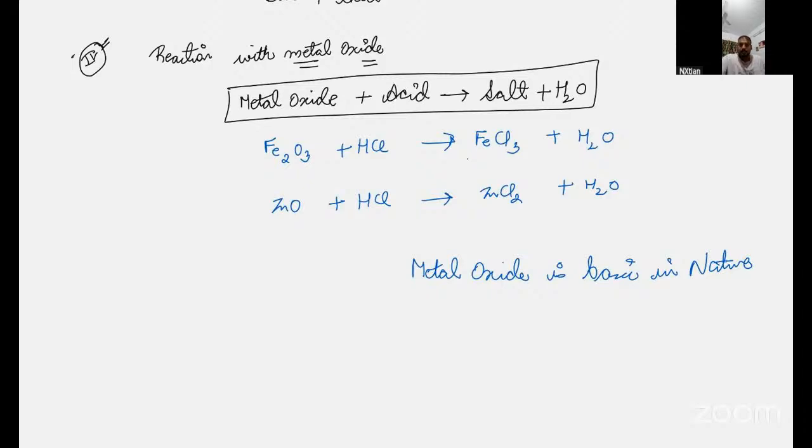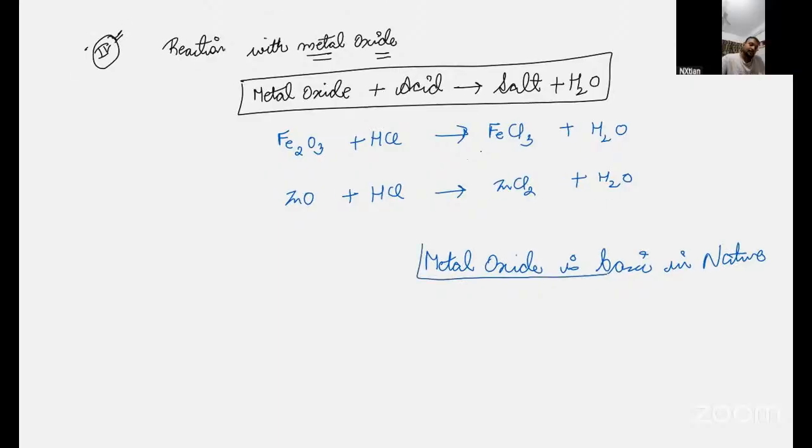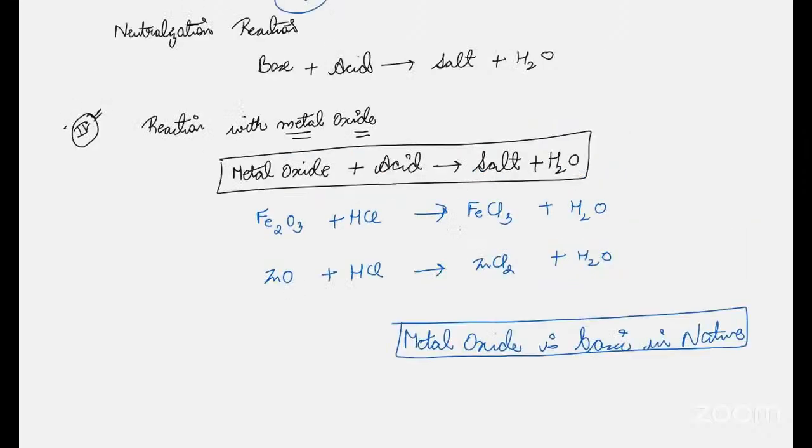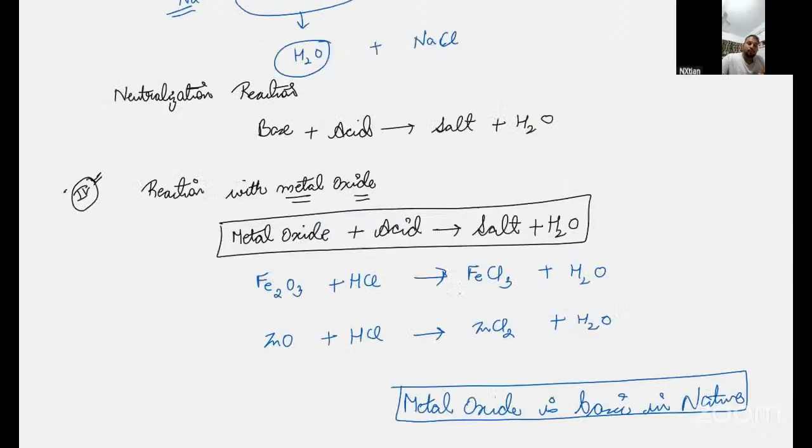Did you understand? Okay, remember this. What is a neutralization reaction? Acid reacting with a base to give neutral salt and neutral water.